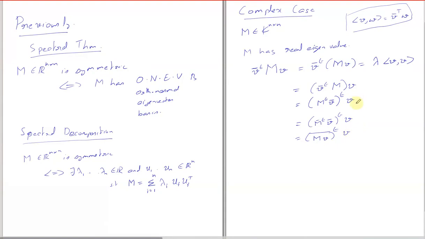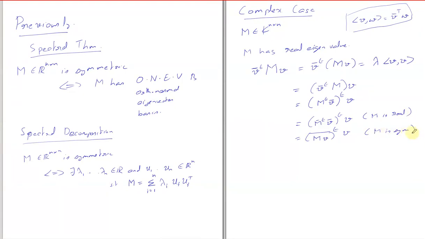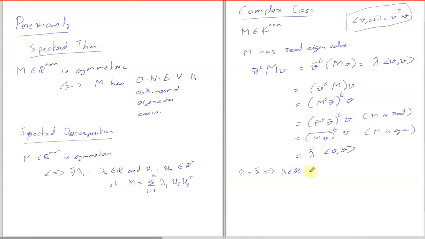Here we assume that M is real, and here we assume that M is symmetric. And then we got lambda bar times V transpose, basically the inner product of V with it. And then we concluded that lambda equals lambda bar. This is what we did.